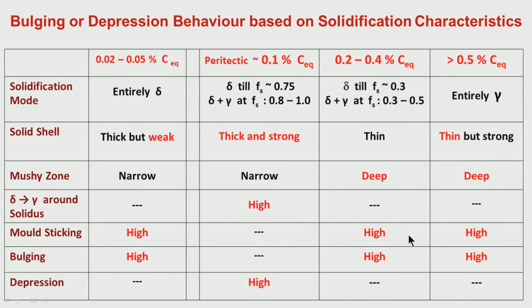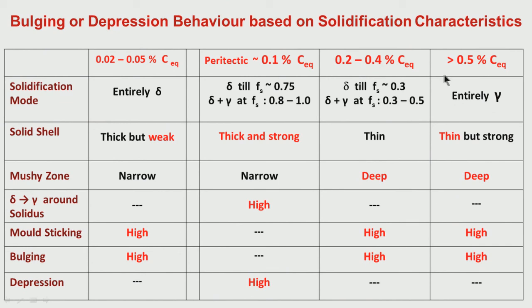So here also what is happening, because of microsegregation, because too much delta is forming at the end of solidification, we have a thin solid shell and the mushy zone is quite big. The mushy zone is deep, and the sticking and bulging tendency is also relatively high.